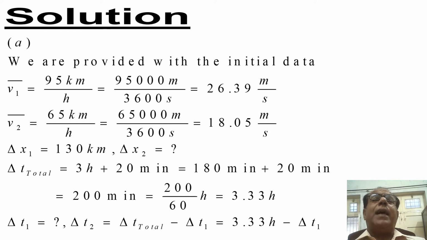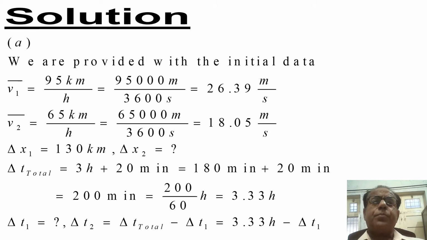One figure is in hours and the other is in minutes. We will convert both into minutes or both into hours. This alternatively becomes equal to 180 minutes plus 20 minutes, which becomes 200 minutes. This becomes 200 divided by 60 hours.